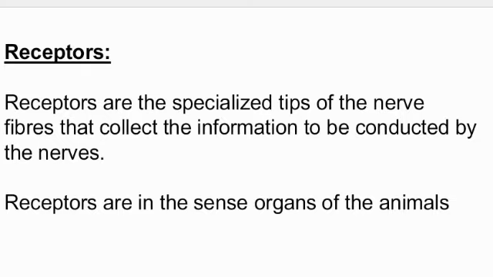The next is receptor. What do you mean by receptor? This is a word you are going to get in the chapter. Receptors are specialized tips of the nerves. Many nerve cells together form a nerve fiber. The tip of the nerve fiber collects the information to be conducted by the nerves. That means the message or information that has to be passed from the nerves is received by the one which receives this information from the surroundings, and that is called a receptor. Receptors are nothing but the sense organs.